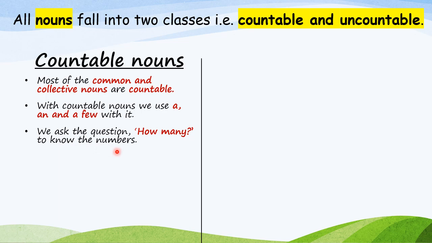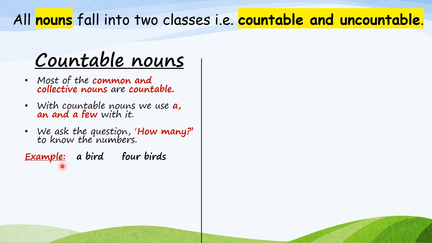And we can ask the question for countable nouns: how many? How many are there? There was 1 person. How many are going for movies? 5 are going for movies. Is it clear, children? So we can ask a question with how many to know the numbers.